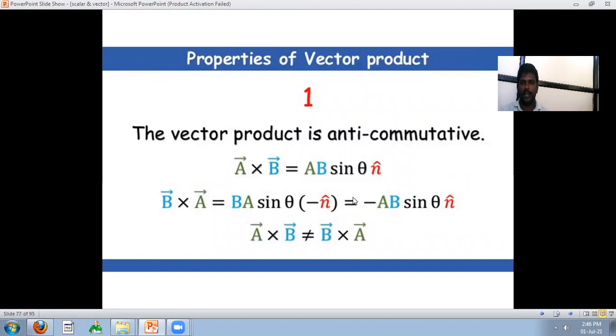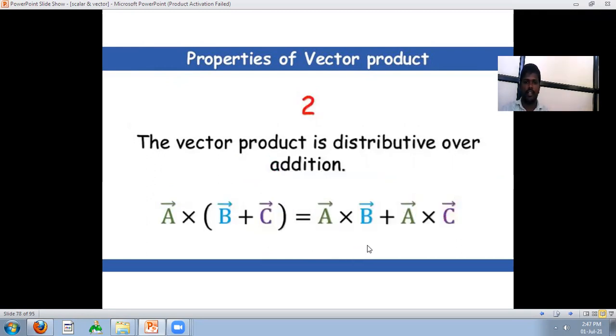That is the properties of vector product. The first property: the vector product is anti-commutative. A cross B, that is vector A cross vector B, is equal to AB sin theta n cap. Anti means opposite: B cross A is equal to BA sin theta, but the unit vector will be negative, so the sign will be minus AB sin theta n cap. The commutative property is not satisfied, that is, A cross B is not equal to B cross A.